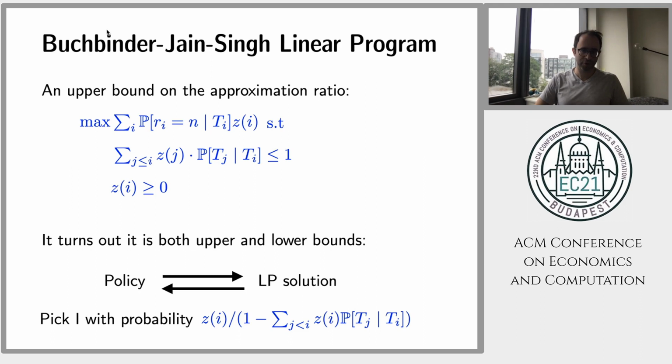If you have an LP solution, you can also compute a policy whose probability of success is the same as the objective function. And the policy is simple. We just pick i with probability equal to z_i divided by 1 minus the sum over j smaller than i of z_j times the probability of t_j given t_i. So essentially, we have an LP that fully characterizes the optimal approximation ratio, and you can derive Dynkin's algorithm by inspecting this LP.